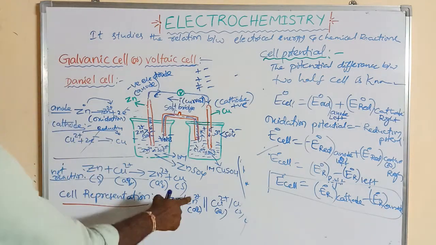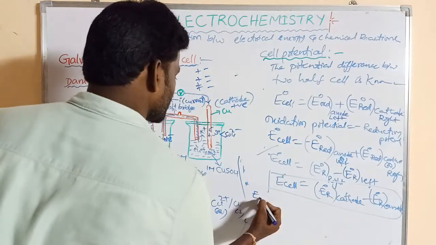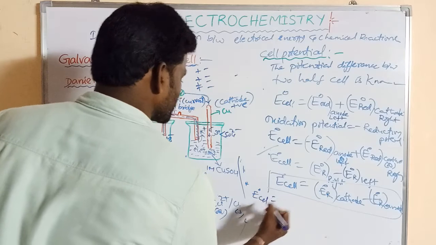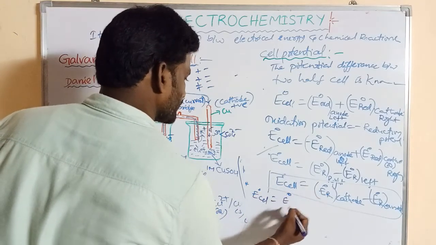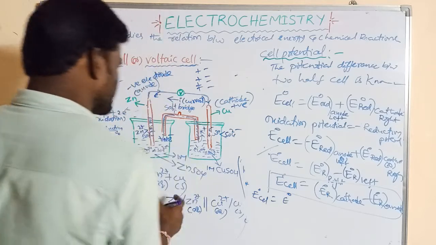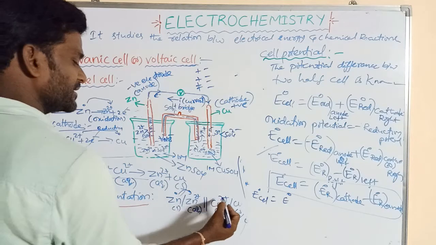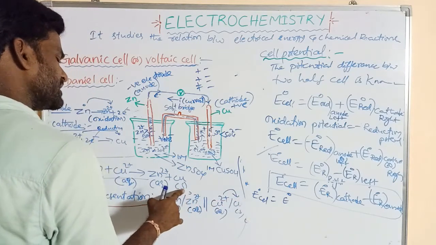What is the cell representation? This is the cell representation. This can be written for a galvanic cell like the Daniell cell. What is reduction potential? This is always E0 reduction. Zn to Zn2+, 0 to plus 2, is the oxidation, plus 2 to 0 is the reduction. So both can be present in the same.